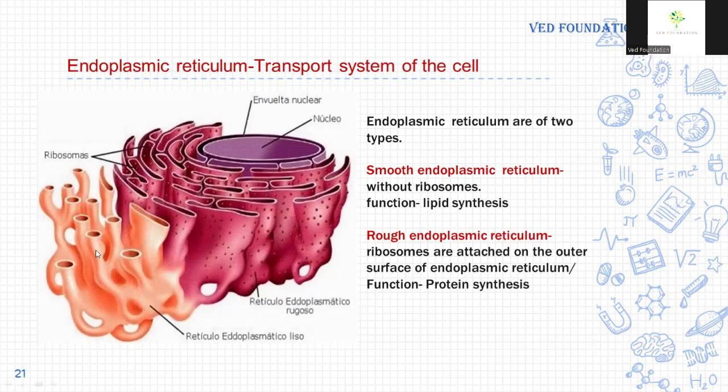Smooth endoplasmic reticulum, its outer surface is smooth and its main function is lipid synthesis. Lipid means fat. And smooth endoplasmic reticulum is attached to the plasma membrane. Rough endoplasmic reticulum, its outer surface is rough because of attachment of ribosomes and its main function is protein synthesis, and rough endoplasmic reticulum is attached to the nuclear membrane.